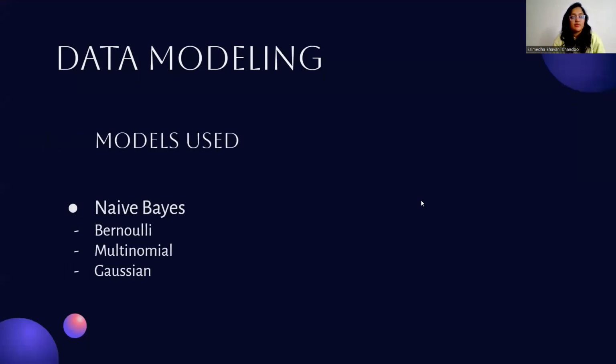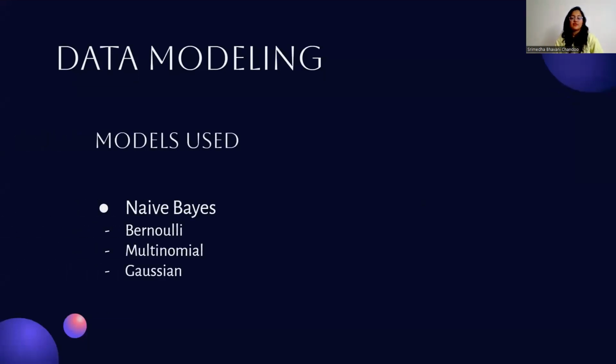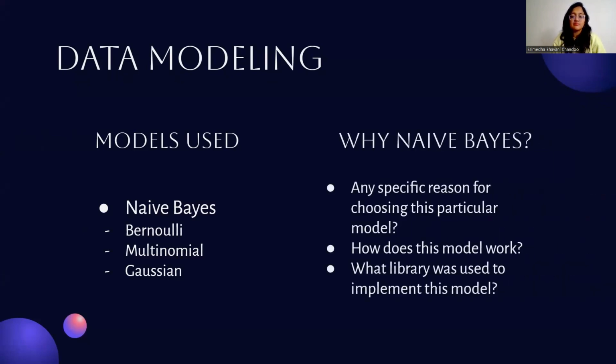Moving on to the data modeling part of this project, we use 3 different models in our project. All these 3 are different variations of the naive-Bayes models. Bernoulli, multinomial, and Gaussian are the models that we used. Before moving on to discussing the results, I think it is important for us to understand why exactly we chose these specific models for a project.